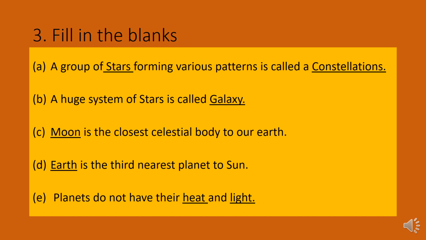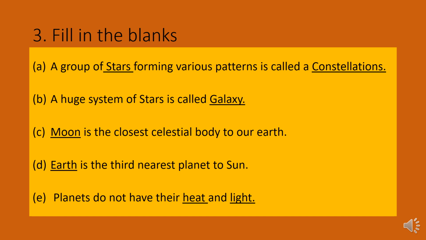Now some fill in the blanks questions. First question: a group of stars forming various patterns is called a constellation. Yes, we have also studied that a group of stars forming patterns is called a constellation. Next question: a huge system of stars is called a galaxy. Correct, a huge system of stars is called a galaxy.